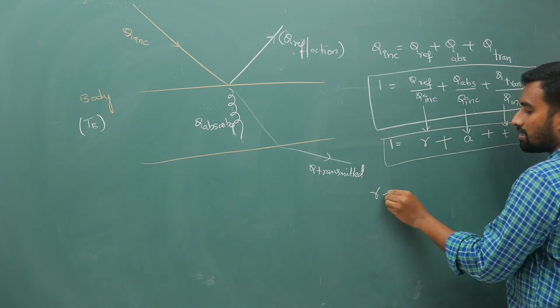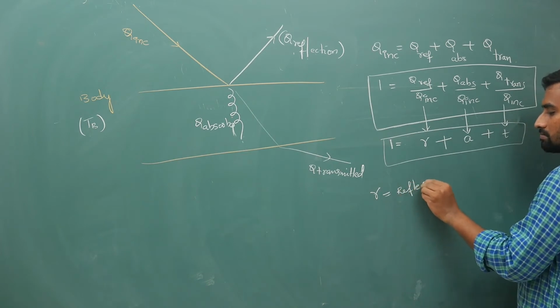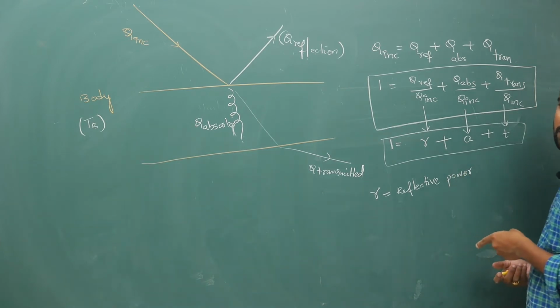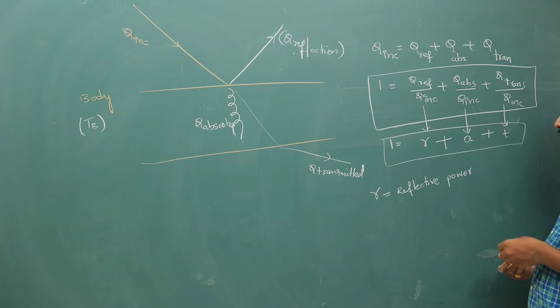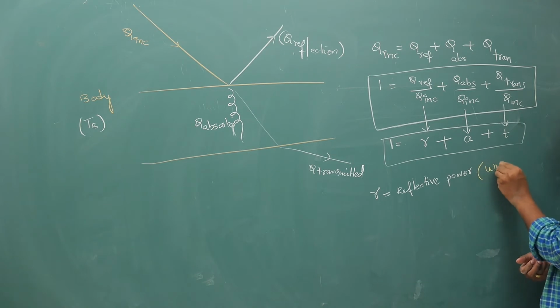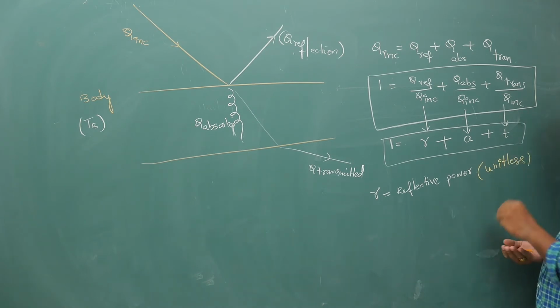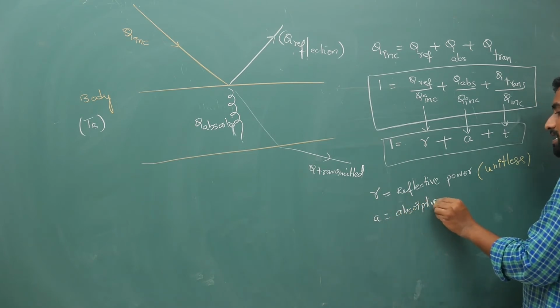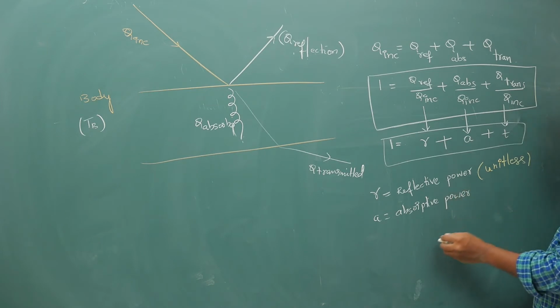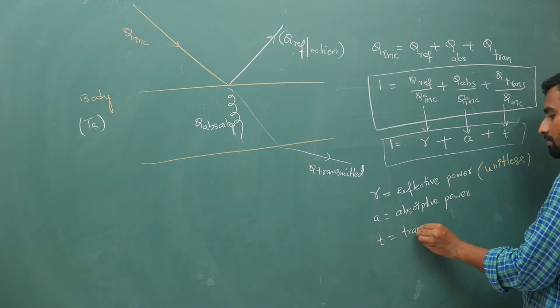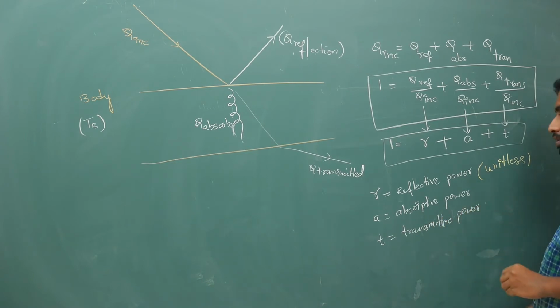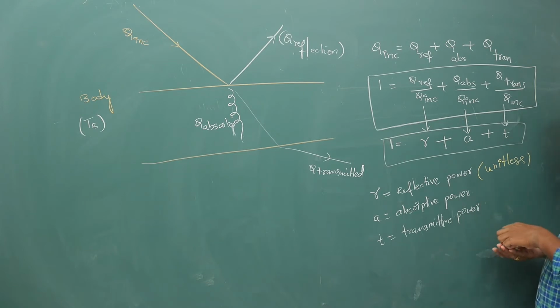This r is reflective power. Because I am using the word power, don't think the unit is for power. What is the unit? Watt? Don't think it is watt. It is a ratio, very clearly I will write, it is unitless. A is absorptive power of the material, and T is transmittive power. Because I am using the word power, don't think the unit is watt, it is unitless.